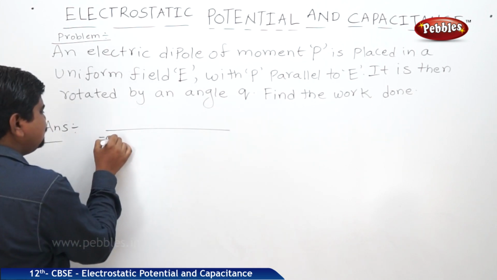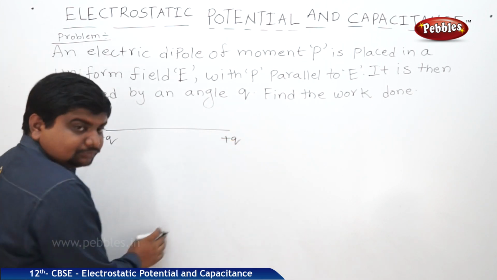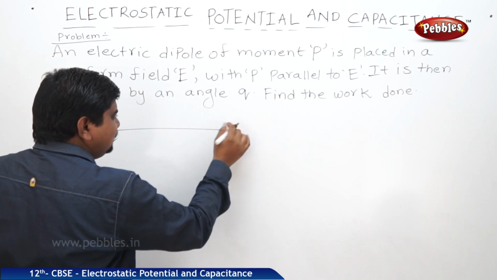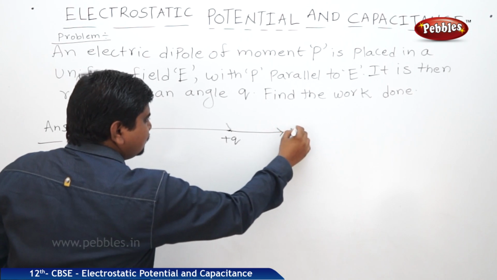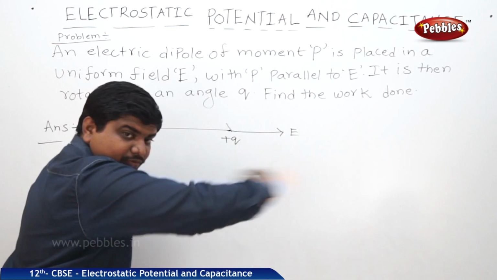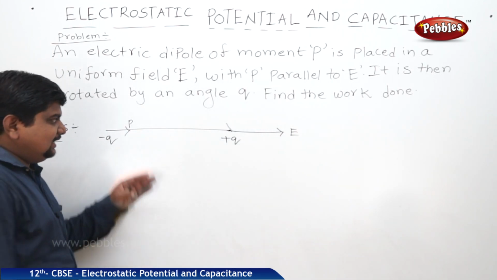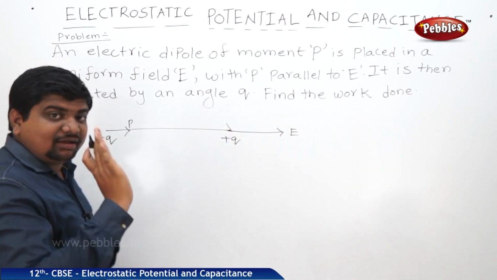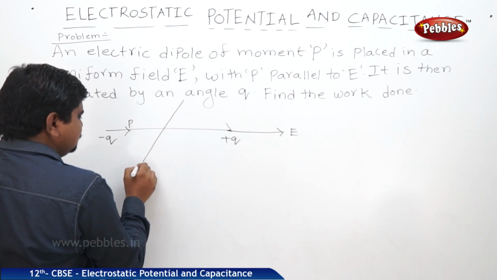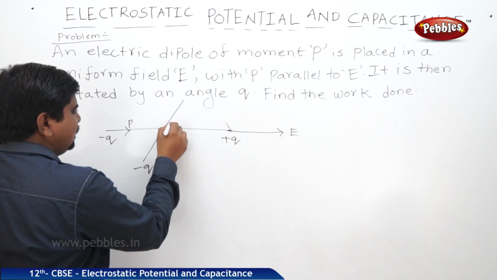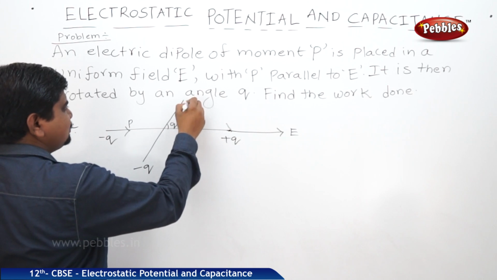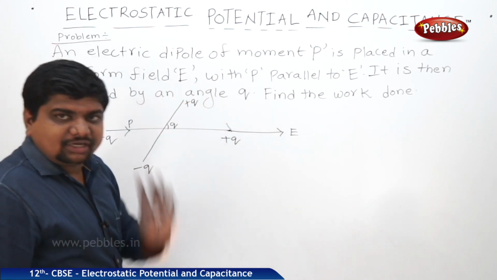The dipole has minus Q and plus Q, and its dipole moment is parallel to E. Then this dipole is rotated by an angle Q like this.